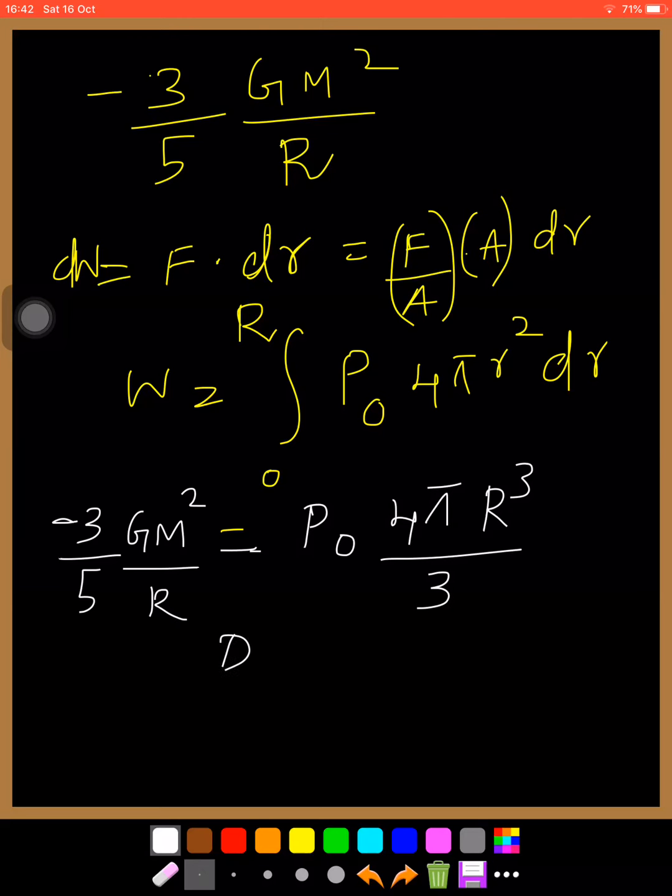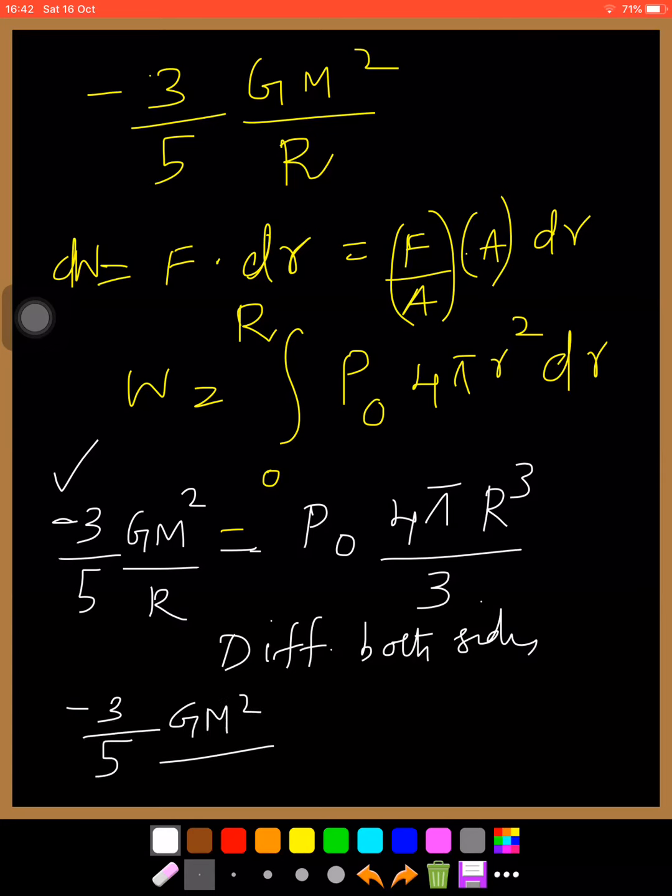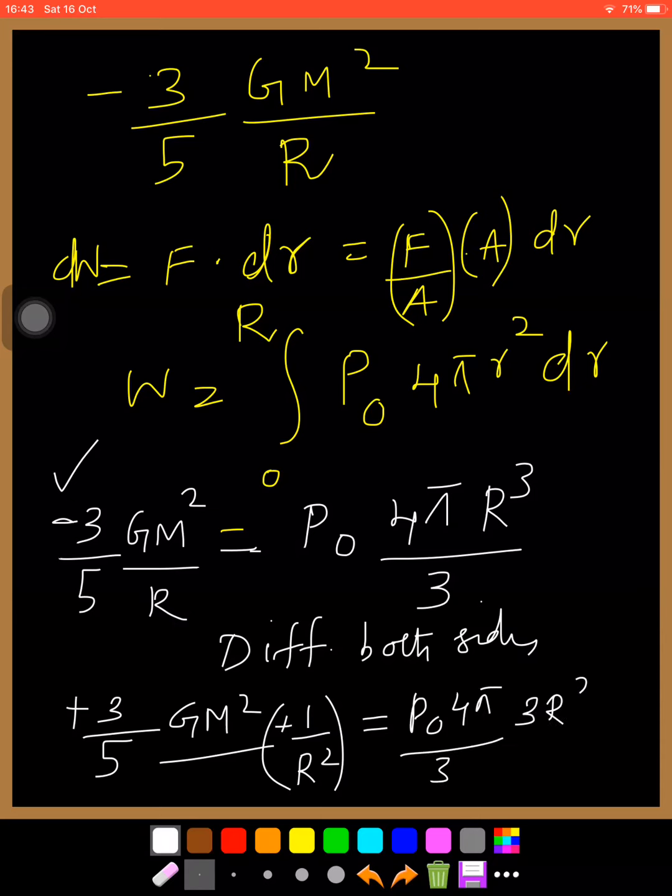Then, to omit this negative sign, differentiate both sides. Minus 3 by 5 into g M square times the differential of minus 1 by r, that is minus 1 by r square, so this minus and minus will be cancelled, and this is equal to P0 by 4 pi by 3 times the derivative of r cube, which is 3r square.